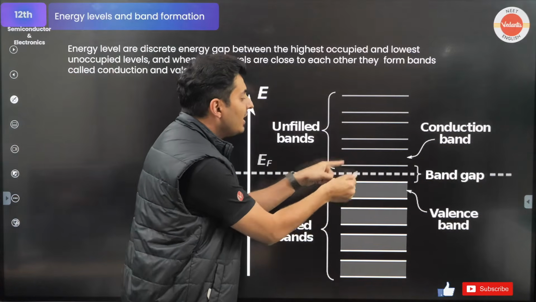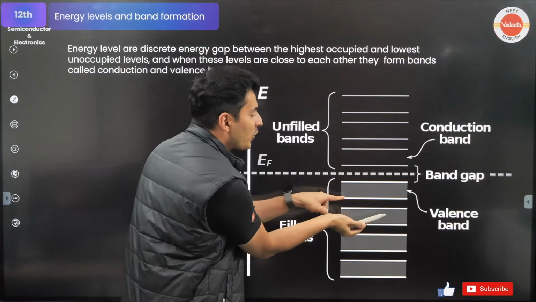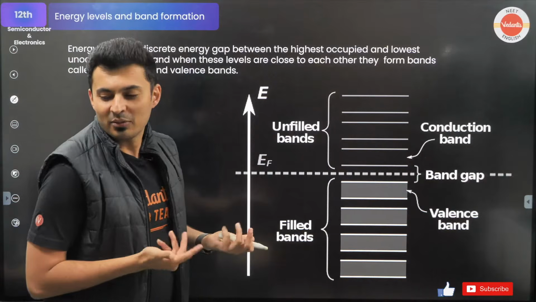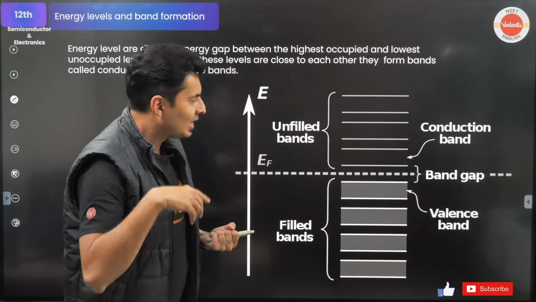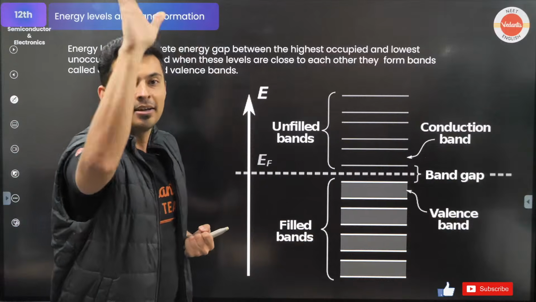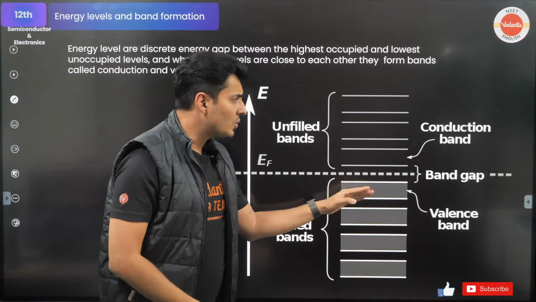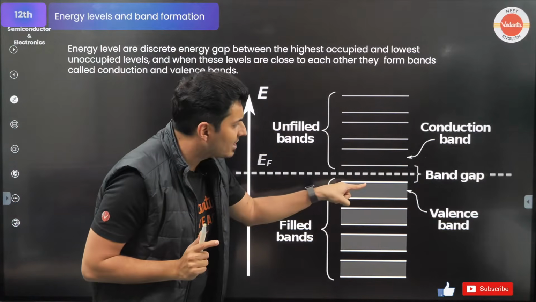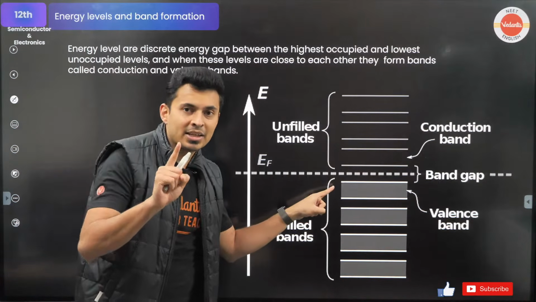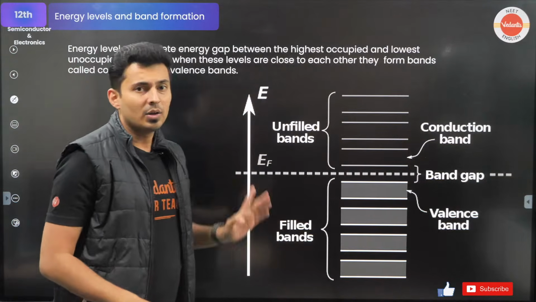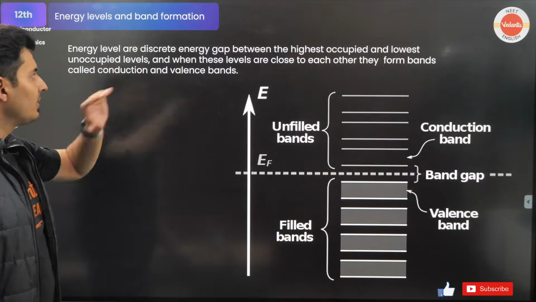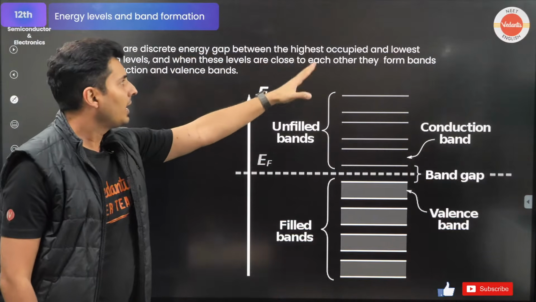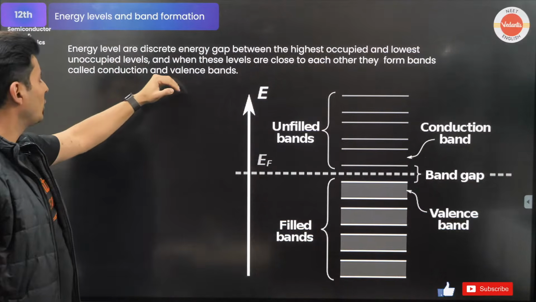That's it, guys. You need some force, you need some energy. So going from the valence band to the conduction band, you need to give some energy. You need to put in some effort. That effort is given by the band gap. Band gap tells you the minimum energy an electron requires to go from the valence band to the conduction band. Is that clear? Everyone with me on this?